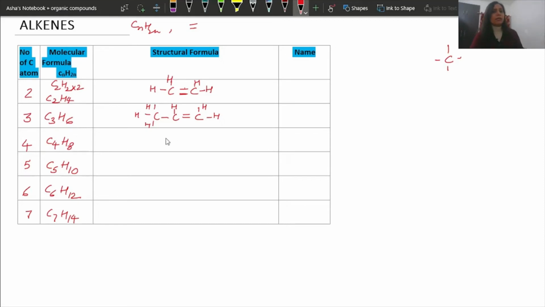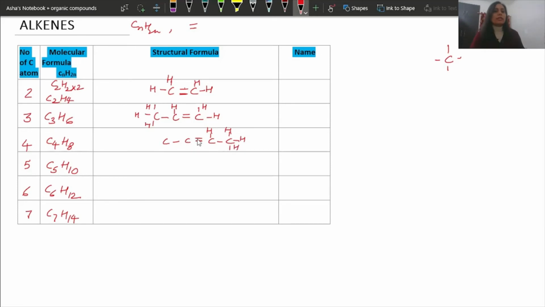Now similarly make it for 4 carbons, 1, 2, 3, 4. The double bond you can place anywhere according to your wish. Let us say I am placing it here. So this carbon has only 1 bond, it needs 3 more. This carbon needs only 1 more, so 1 H here.